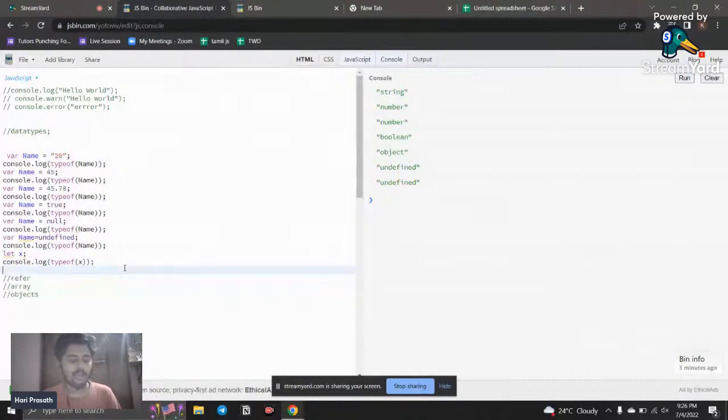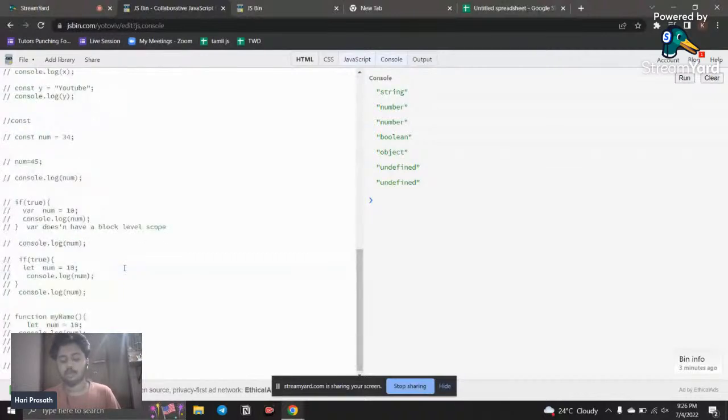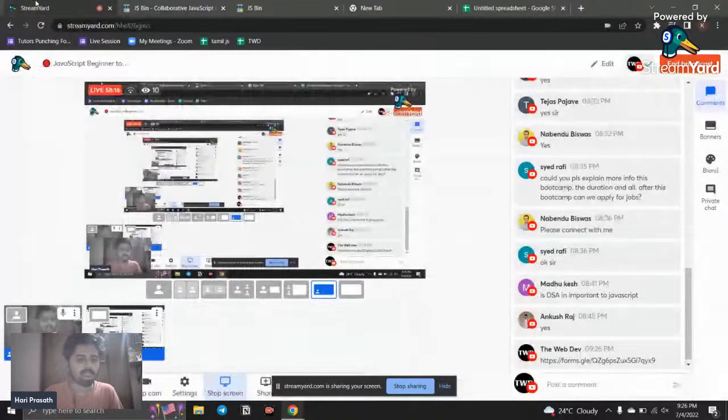Till now, the core thing we have discussed is how to declare a variable: variables, data types, the naming rules, what is an identifier, what is a keyword. I hope that will be useful for you.